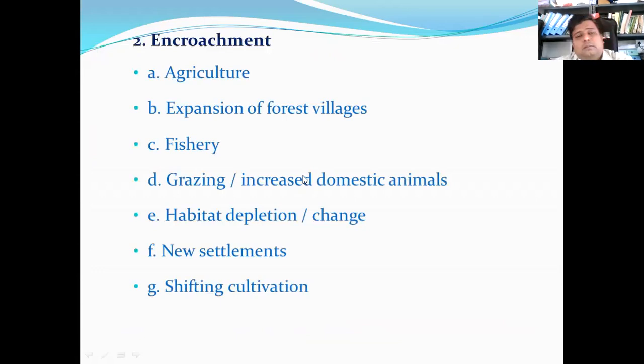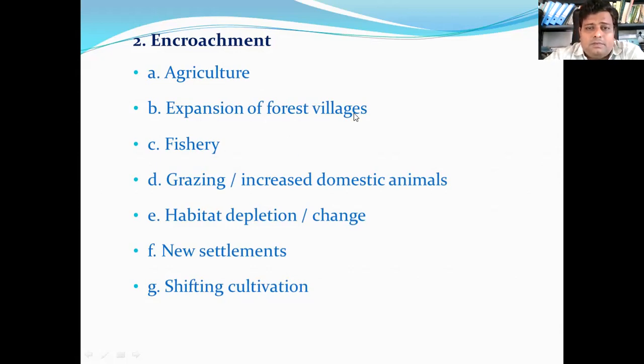Encroachment. The other loss of biodiversity is due to encroachment, due to the cutting of forests for agricultural lands and burning of forests. They have been drastically affecting the biodiversity of the particular area. You can see now there has been a demand for agricultural land for the plantation of palm trees because it is a cheap substitute for other edible oils. Palm tree cultivation is going on mostly in Southeast Asia and adjacent countries.